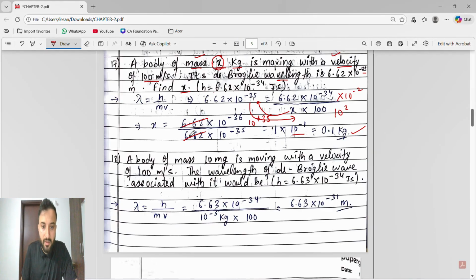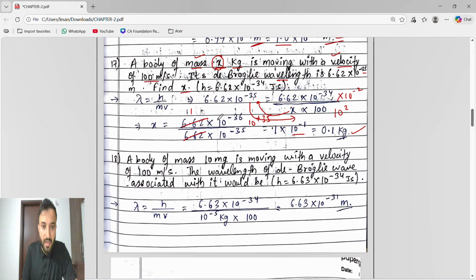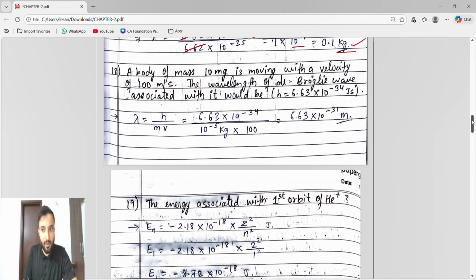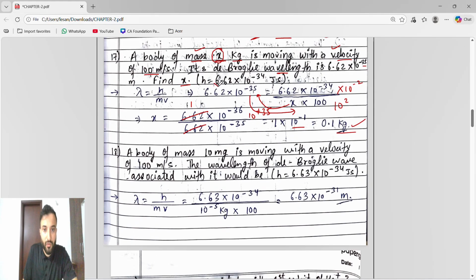So guys, see, whenever this 2 gets cancelled, we have a 1 over there. Don't think it is 0. So 1 into 10 to the power of minus 1. So what will it become? 0.1 kg. No calculator is allowed in the examination, so that's why they will give this type of h value, so it gets cancelled easily. Either in 1 times, 2 times, 3 times, it will get cancelled directly in an easy form.